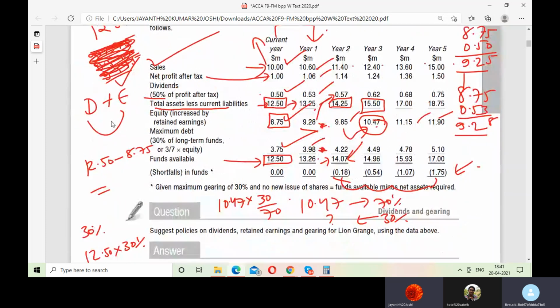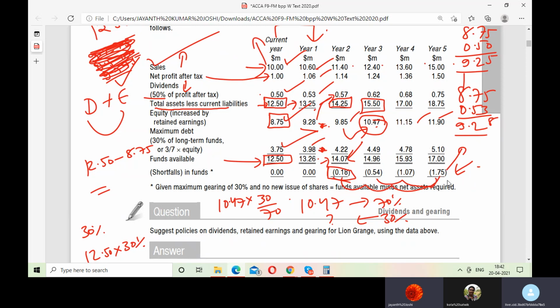They can reduce the dividend payments. They can try to increase the sales. With more sales, they'll have more profits and more retention, which could help them reduce their issue of shortfall of funds. But you see, here the shortfall of funds is very less. But as time is progressing, the shortfall of funds is very high. Can you see this? Yes, sir. In fact, the money you retain is also not sufficient to overcome this kind of shortfall.